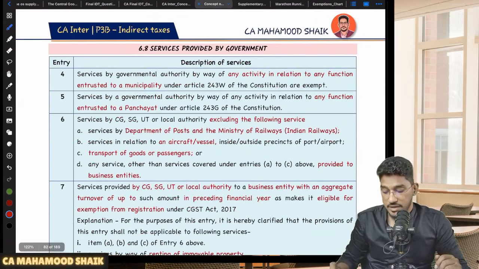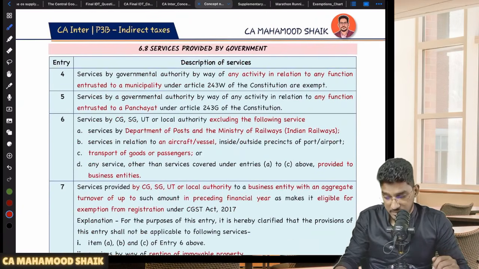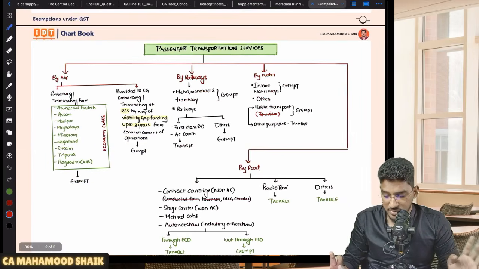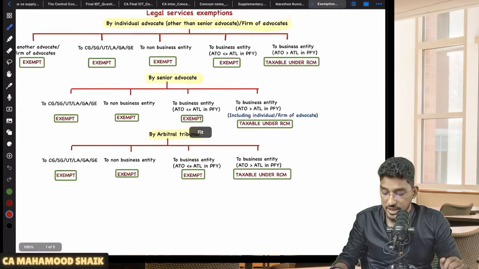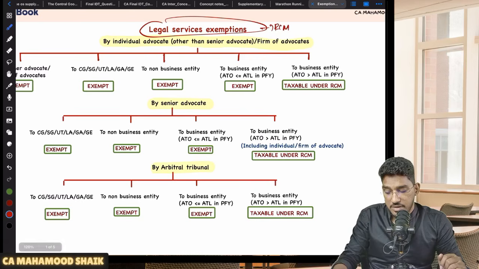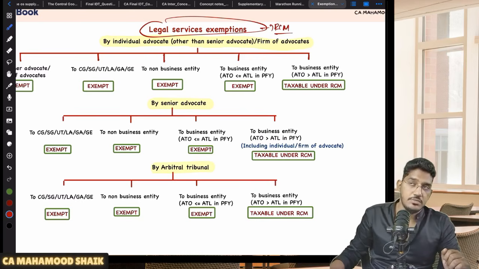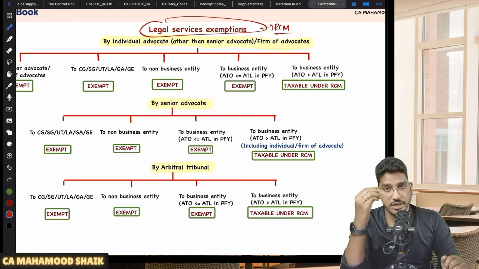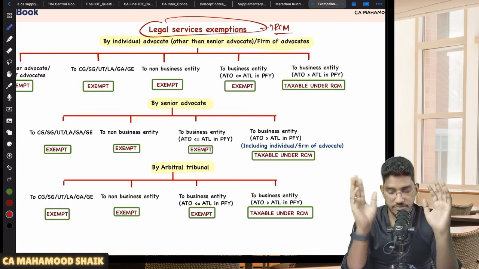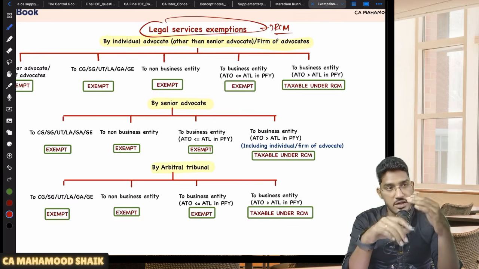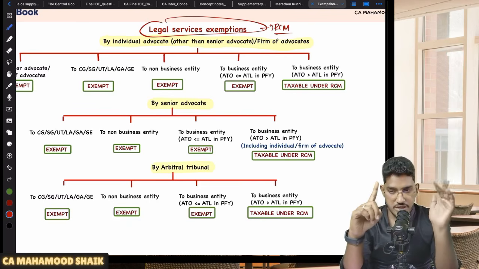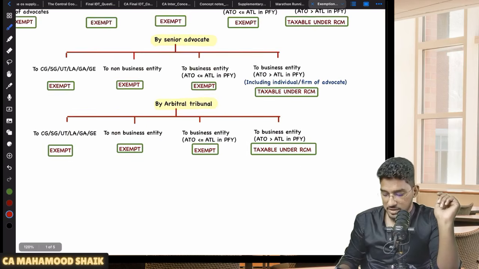Now we will proceed ahead and try to understand the remaining category of exemptions. Some more important exemptions I will try to explain with the help of some charts. Legal services related exemptions I have already covered along with the RCM chapter. If you did not watch that RCM related revision, I would suggest you go and refer to that video. There, when it comes to legal services provided by advocates, senior advocates or firms of advocates, along with arbitral tribunal, when RCM will become applicable and when exemption will become applicable, I have already revised in the charge of GST chapter. Please do go back and revisit it.